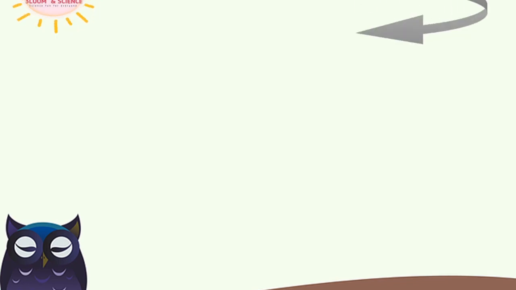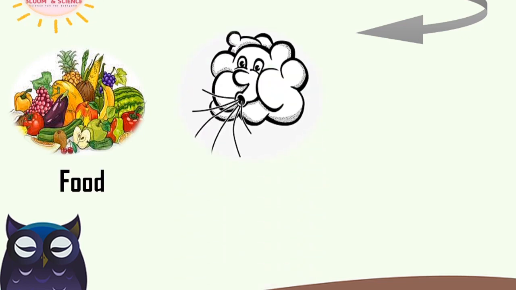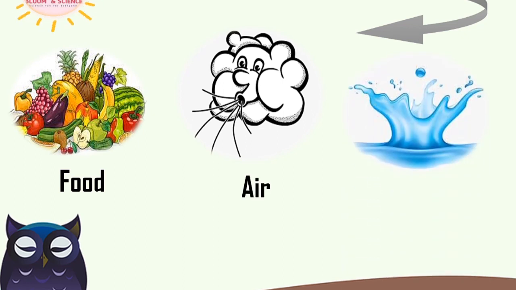Finally, they need shelter to live in, like nests for birds above trees. Shelter is like a home.